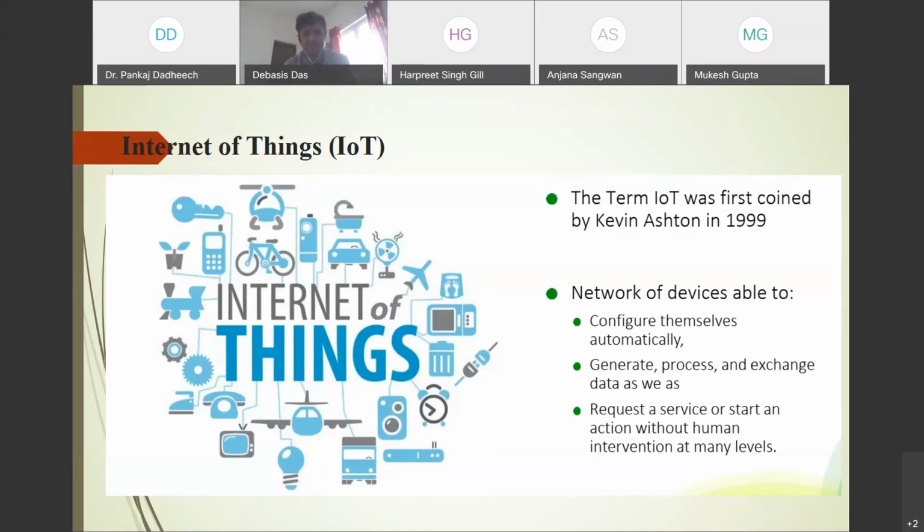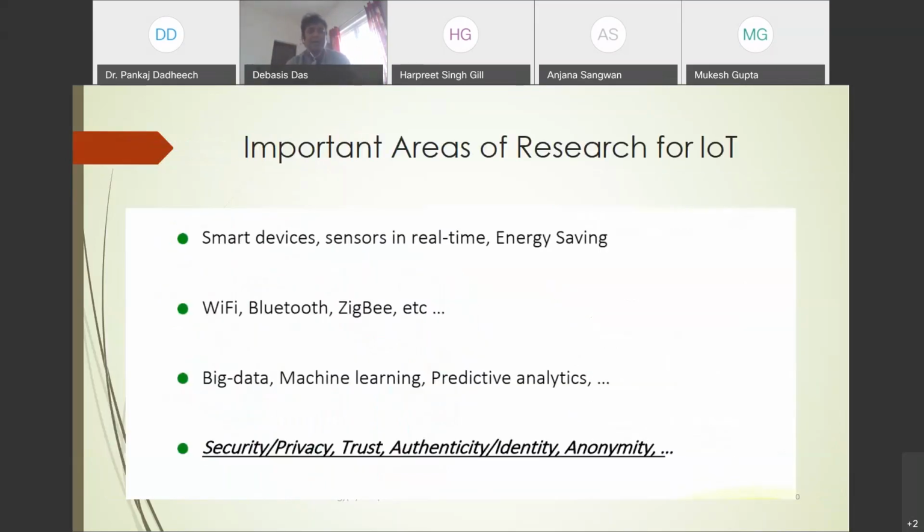Now, IoT is an important area, not only of research but also of teaching, and the industry is also working on it. Smart devices, sensors in real life, and energy savings are important research areas for academia.